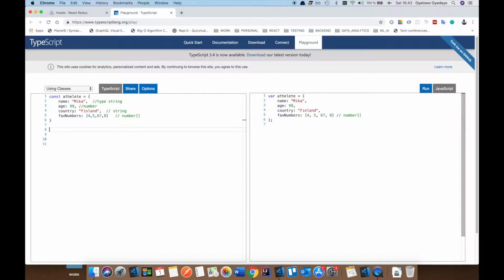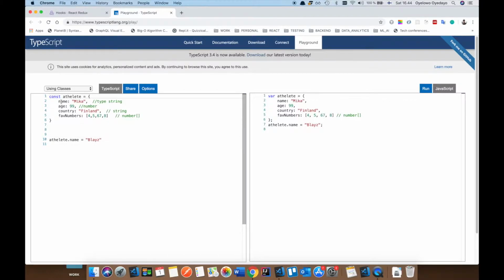But this is where const comes in handy. It's a really, really nice feature. So you can just cast this as const. Okay, let's leave this as it was. So if I do athlete dot name equals Blaze or anything really, you can't do a number. It's going to complain because it expects this to be string. It's type string at this moment. But you can do something like name is Blaze, right? And this might not be something you want.